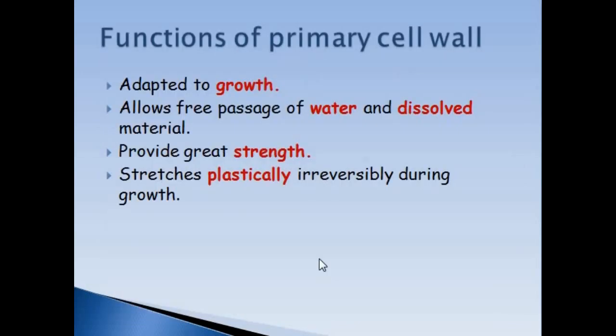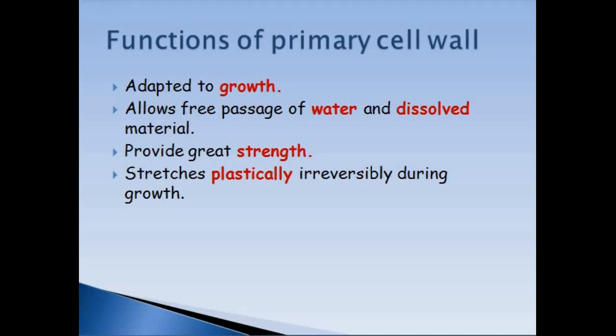Now the functions of primary cell wall. As it is thin and plastic, it is adapted to growth. It allows the cell to increase in size during growth, and as it is permeable, it allows the free passage of all types of molecules, ions and water.